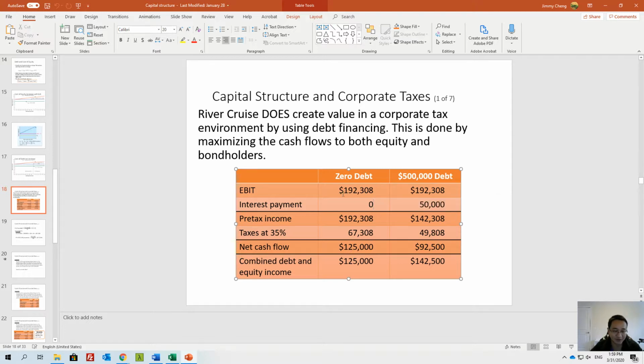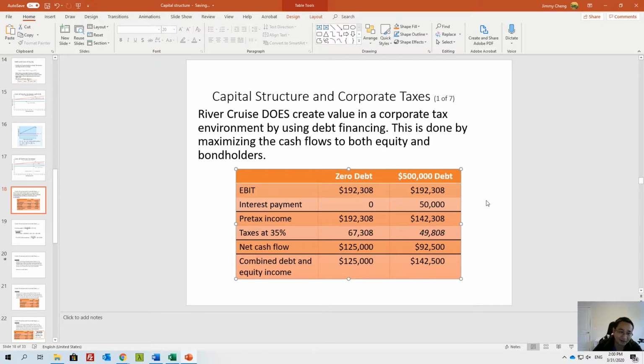Let me just go over this again, right? So first of all, you have no debt, so that's what it looks like. You have debt 50-50%. Remember, if you have the same amount of assets, then your operating income will not be impacted. That's what it says here. And then this is your pre-tax income, and this 35% will be taxable, right? And then you have $50,000 interest, and also it is tax deductible. So that's why your pre-tax income is lower, and then you pay less in tax, and the money you save is just from tax.